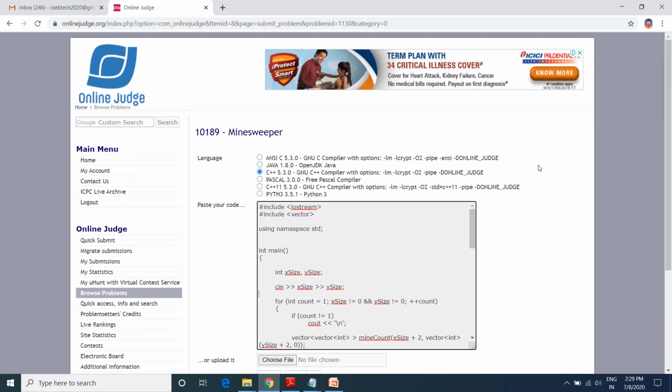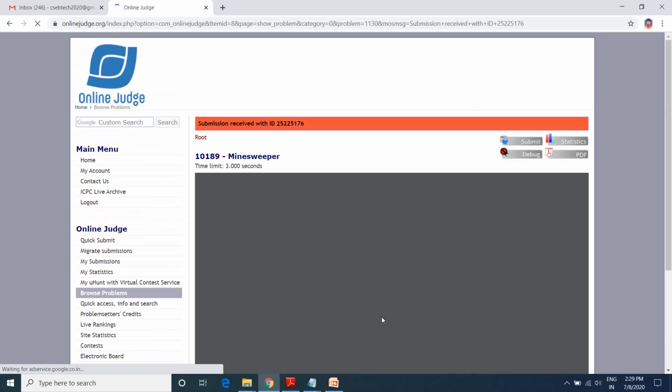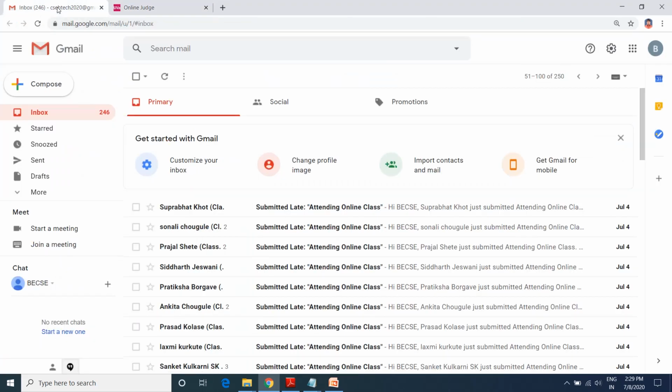So the next thing is, once you put your code in this text box, you can submit it by clicking the submit button. It will take a little bit of time. Once it is submitted, you will get the message "submission received" with an ID. That is the ID you will get as it is submitted on the online judge, and